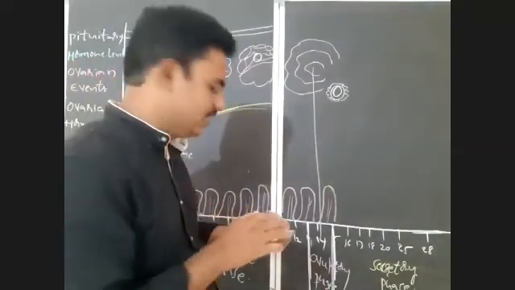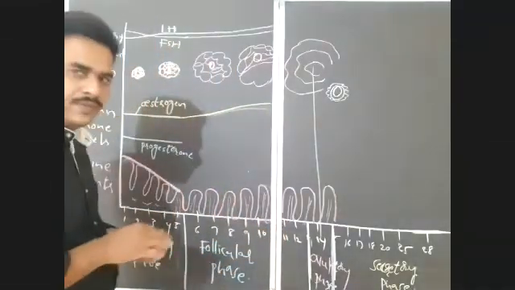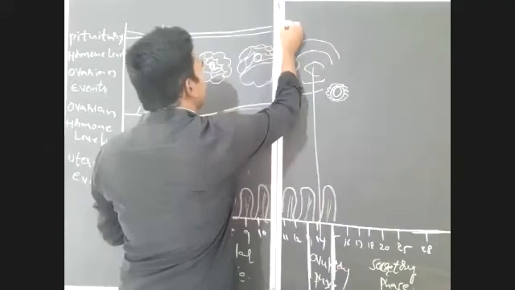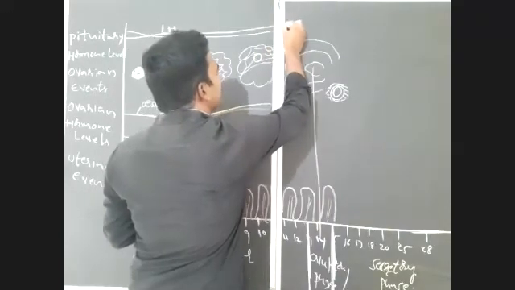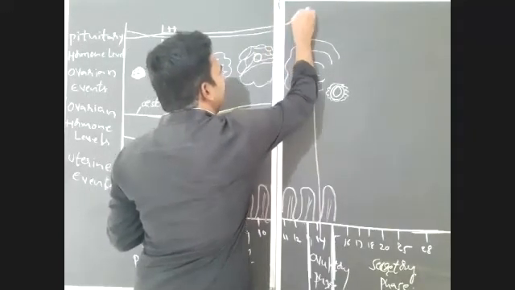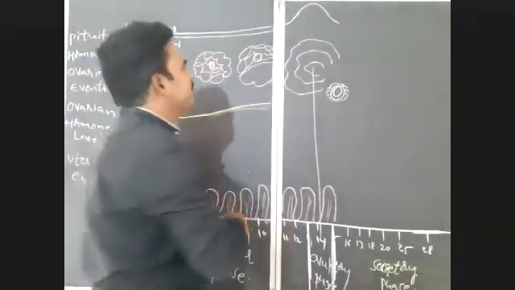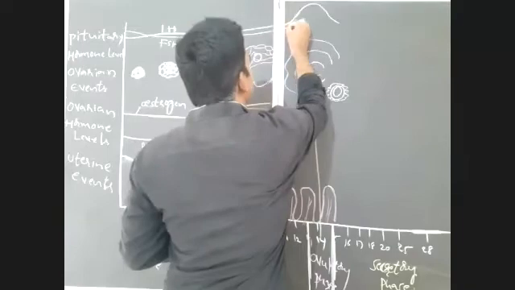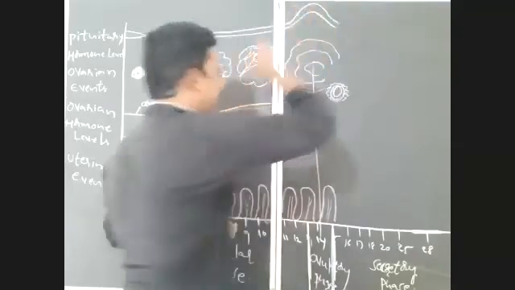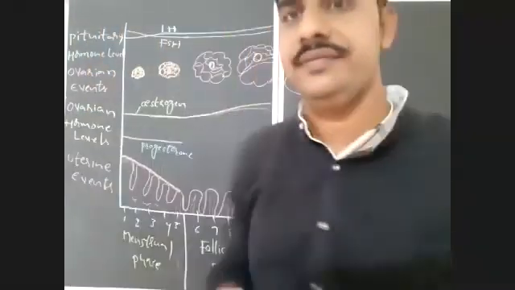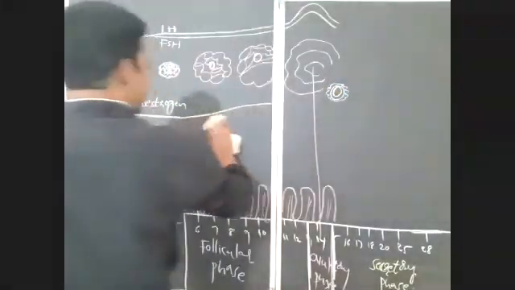That takes place here. And what about the hormone levels? The hormone levels will increase. If you observe in this phase, the levels of these hormones reach their maximum, especially the level of LH.